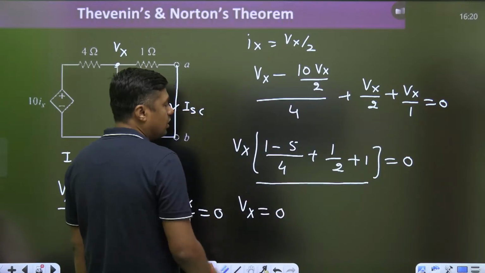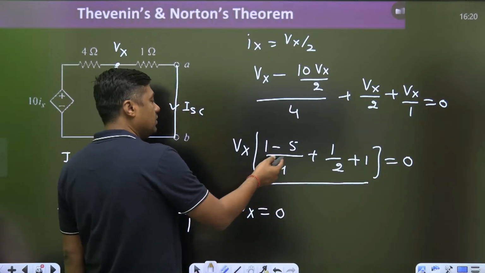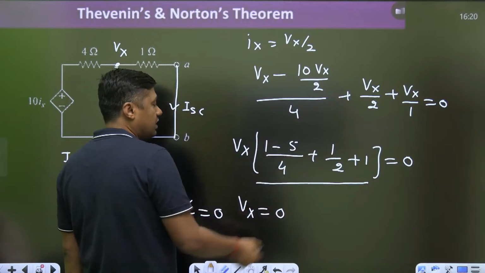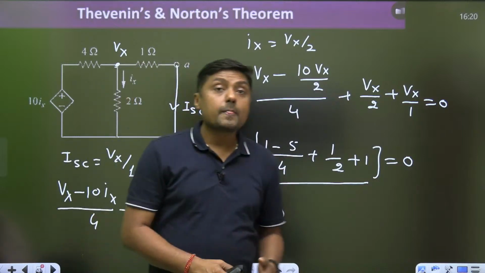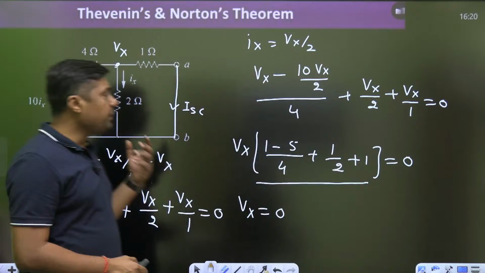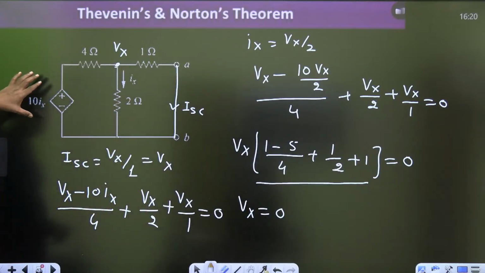Vx is what? Equal to 0. This is not a 0. Minus 1 plus 1, 1 by 2, and that's why the Vx will become 0. Means if there are no independent sources, guys, then what is the value of the ISC or VOC? That is 0. So which answer is correct?